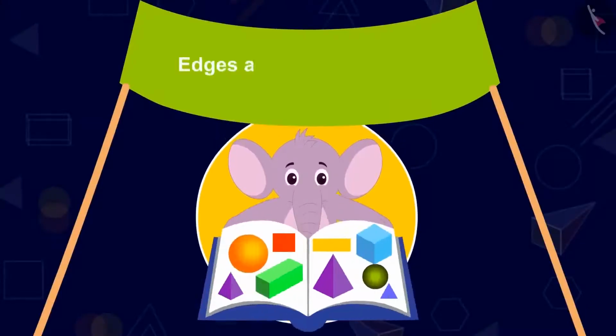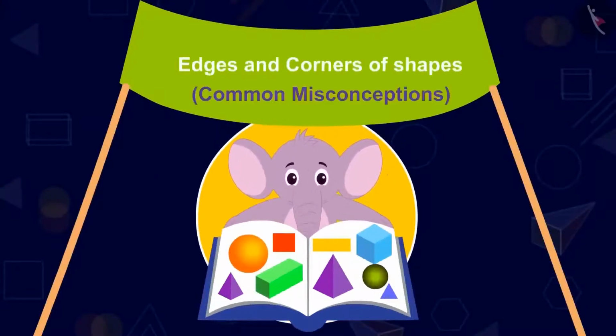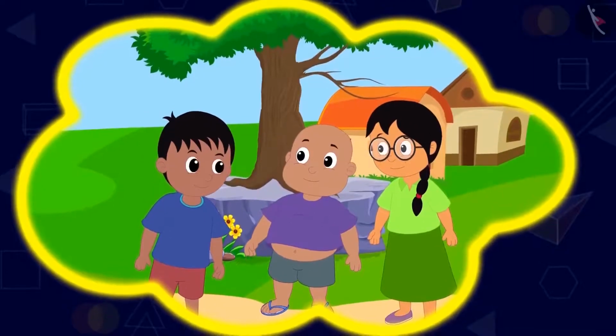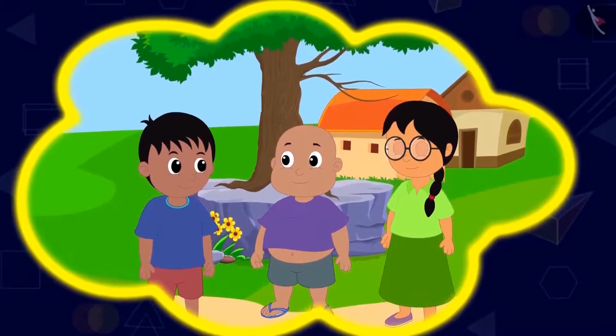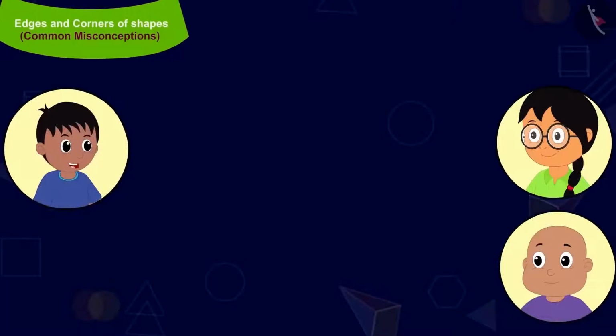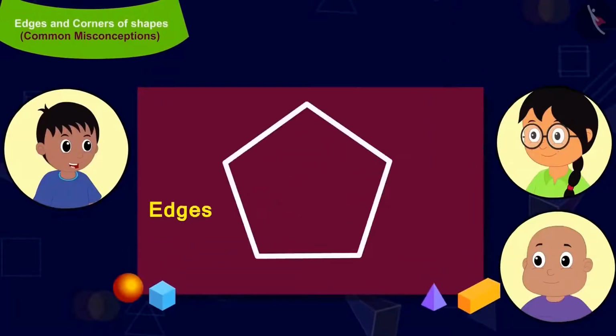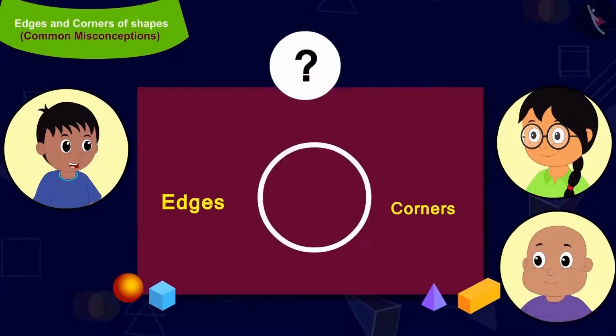In this video, we will see common mistakes related to the edges and corners of shapes. Raju, Bablu and Minu are playing a unique game. Raju will tell Minu and Bablu the number of edges and corners of shapes.